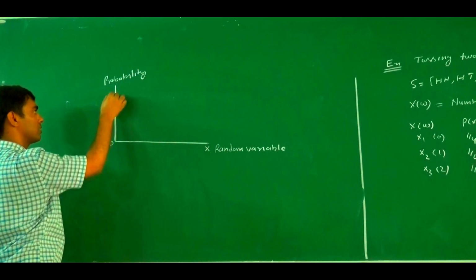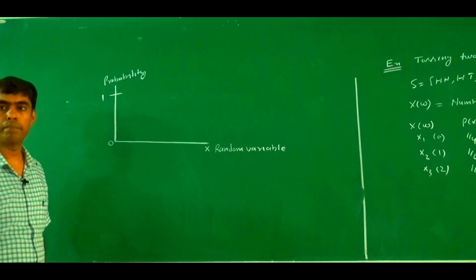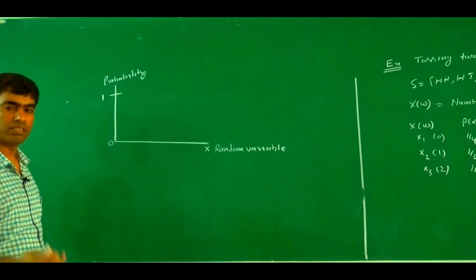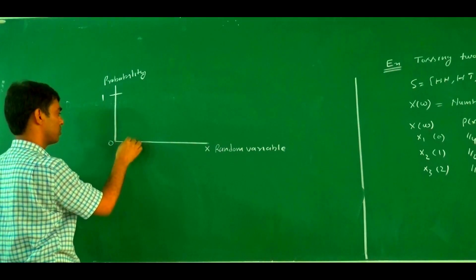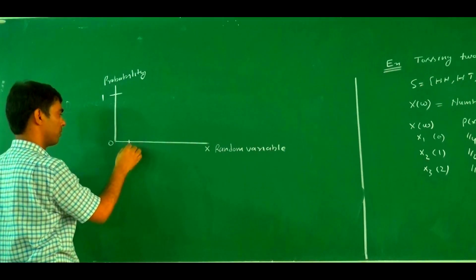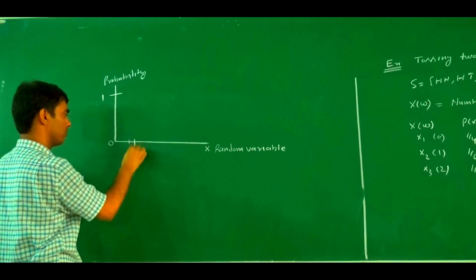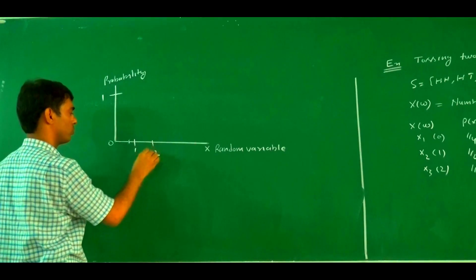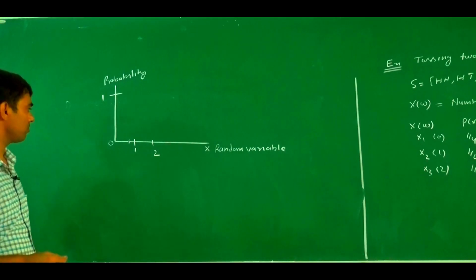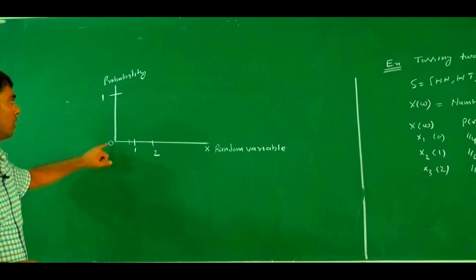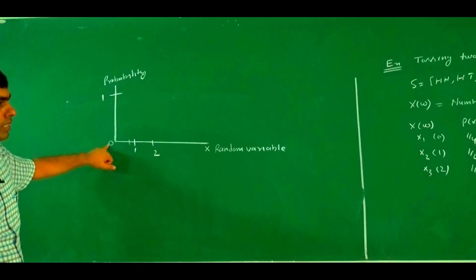Then this one is between 0 and 1. And in a random experiment, there can be an infinite number of values. So here, suppose this one is 0, this one is 1, this one is 2. So 0, 1 and 2. At 0, what is the probability? Probability is 1 by 4.